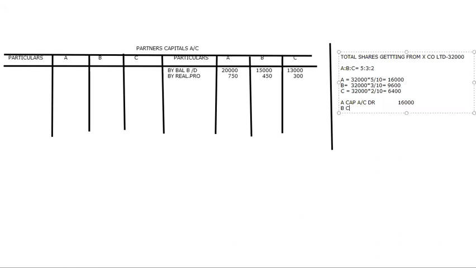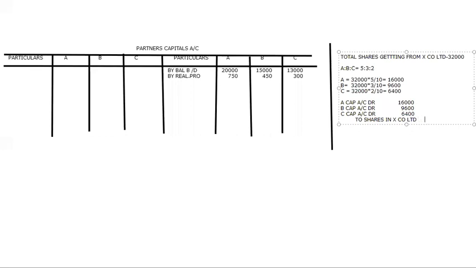Next, B capital account debit, he is getting 9,600. Then C capital account debit, he is getting 6,400. So these all are getting shares, 2 shares in X Company Limited. Like this we are going to write.